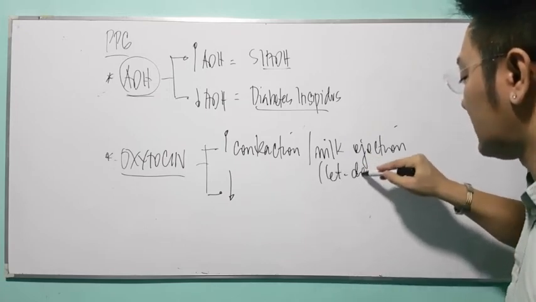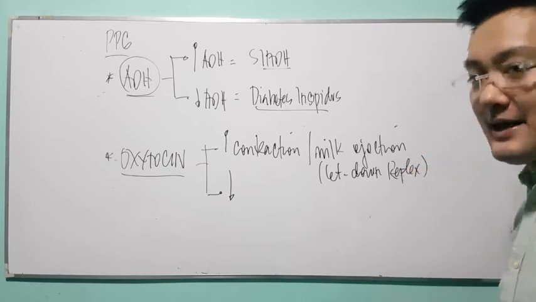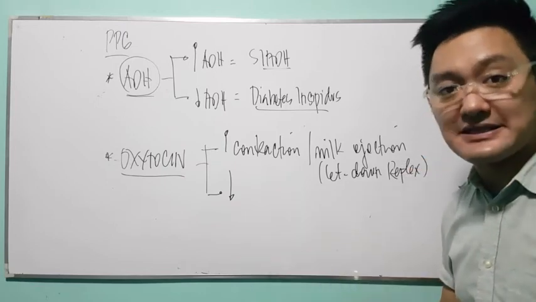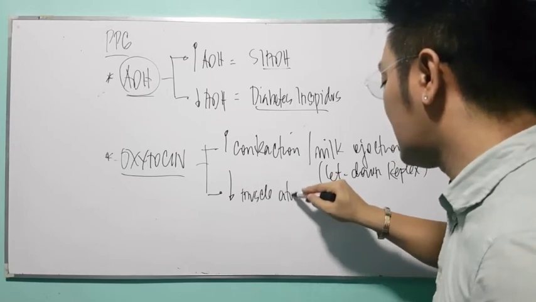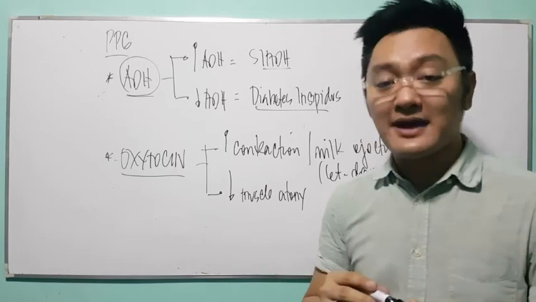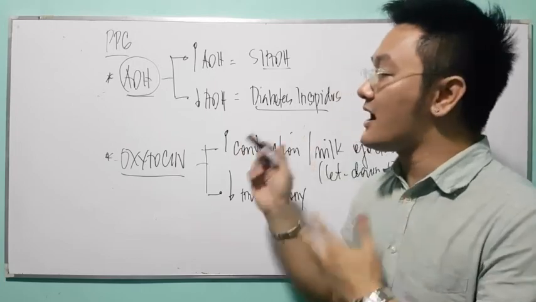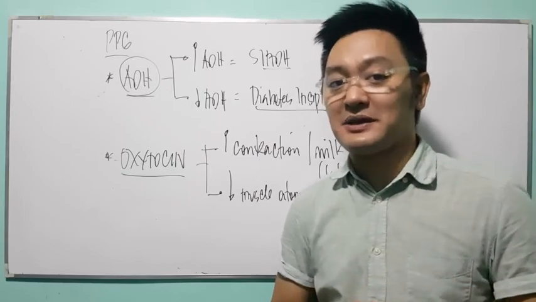You call this the let down reflex. Am I right? What about hyposecretion of oxytocin? Of course, that will result in muscle atony. Can you follow? And of course, that can result in uterine bleeding postpartum. So these are the different hormones produced by your anterior and your posterior pituitary gland.